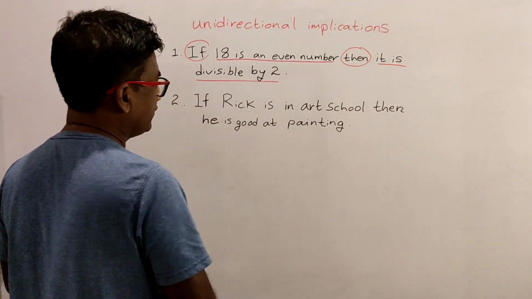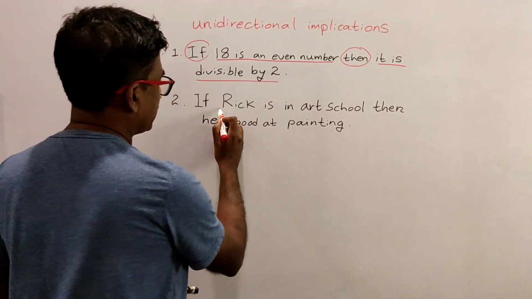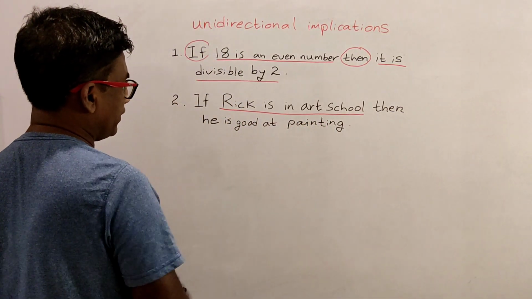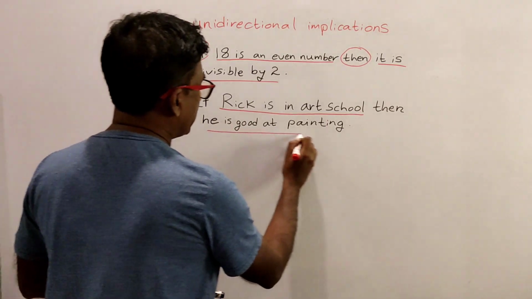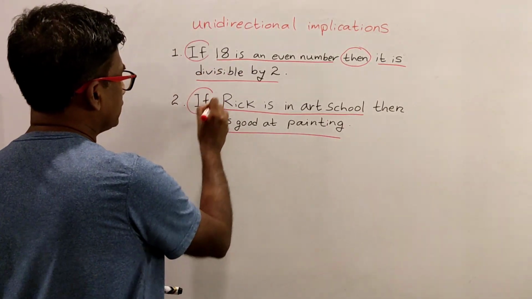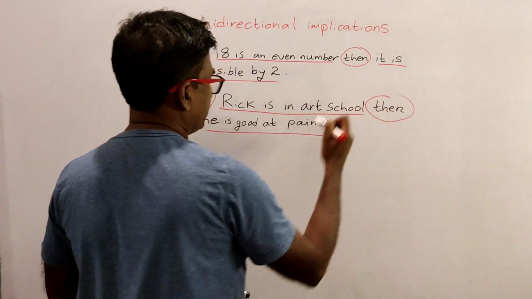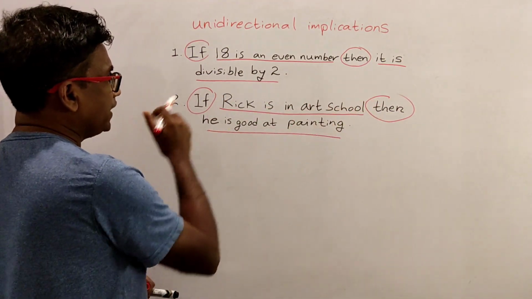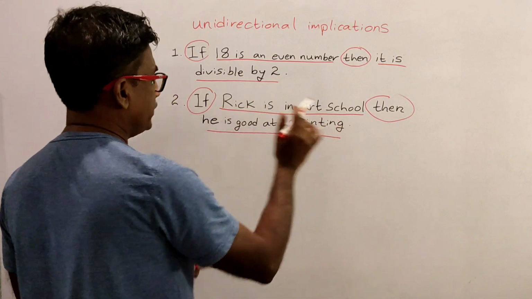Let's look at the second example. The two atomic propositions are, Ricky is in art school. The second one is, Ricky is good at painting. Using if-then, we have constructed this unidirectional implication: if Ricky is in art school, then he is good at painting.